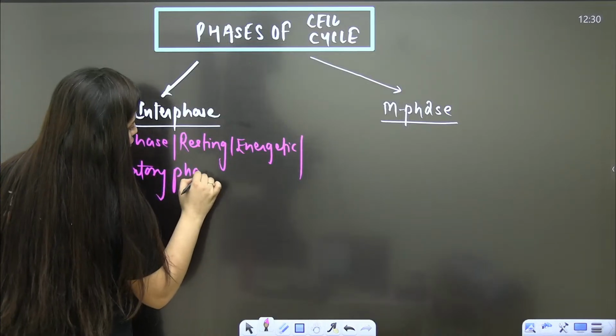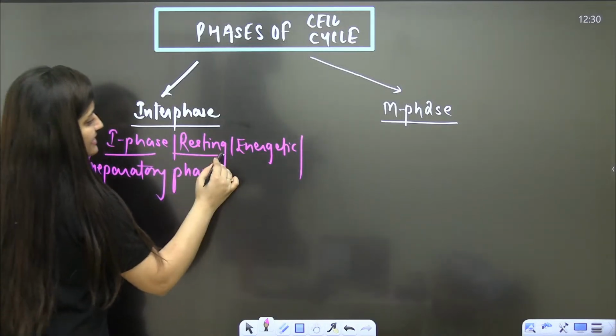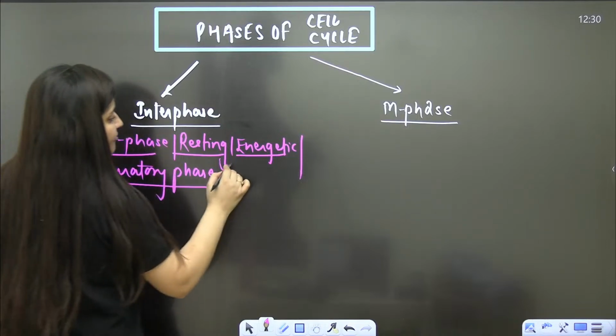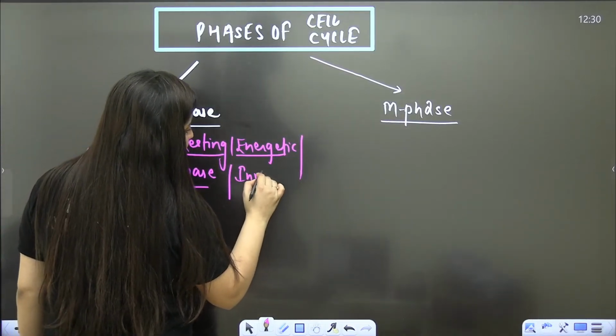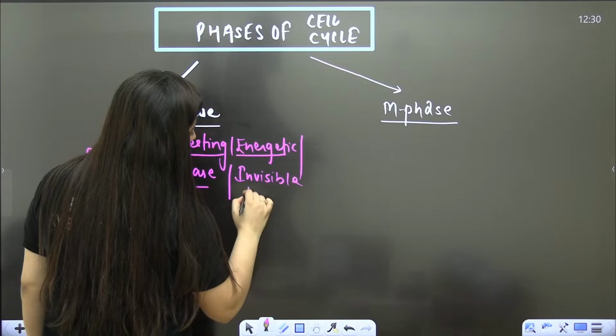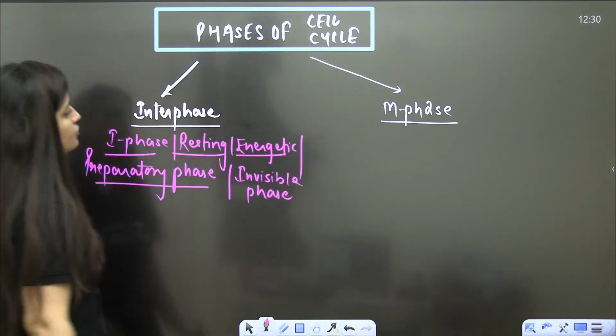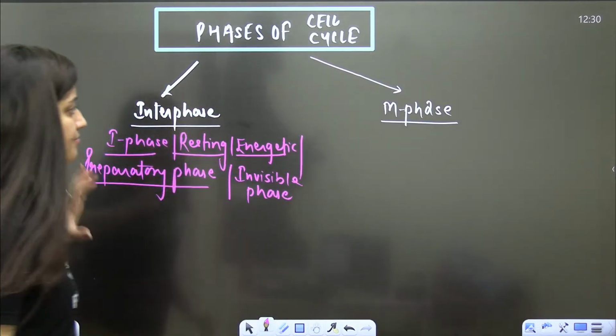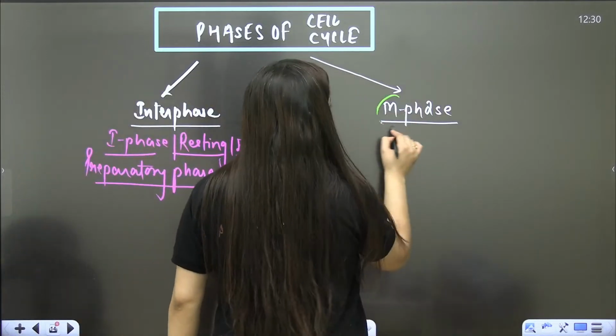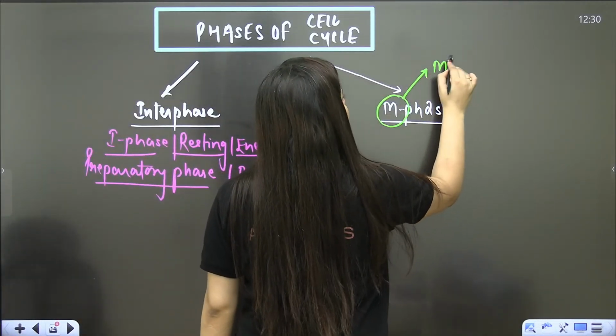Interphase is the resting phase, energetic phase, preparatory phase, even the invisible phase. It has many names. And when it comes to the M phase, M here means mitosis.